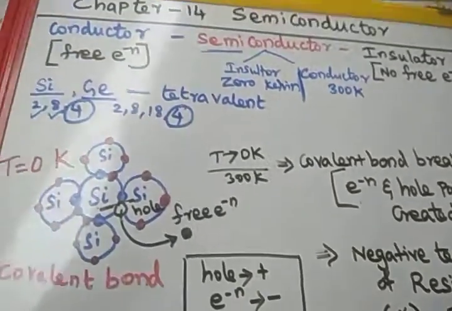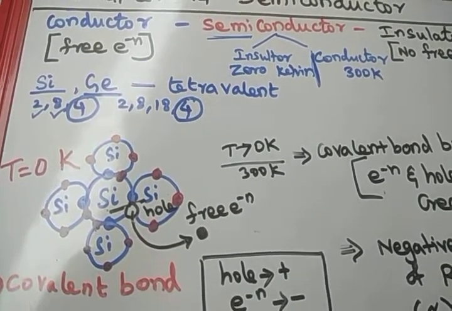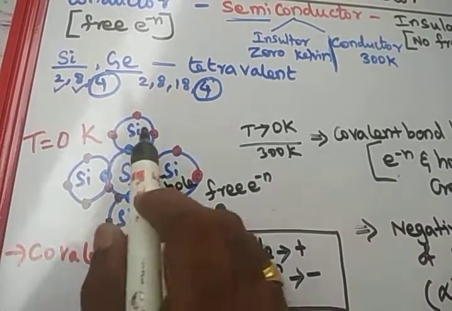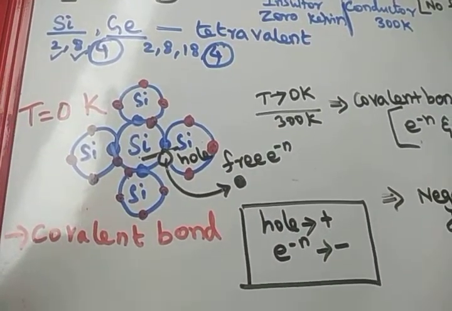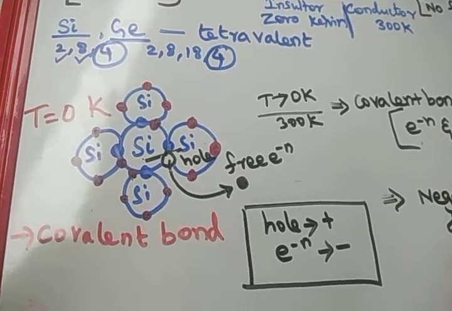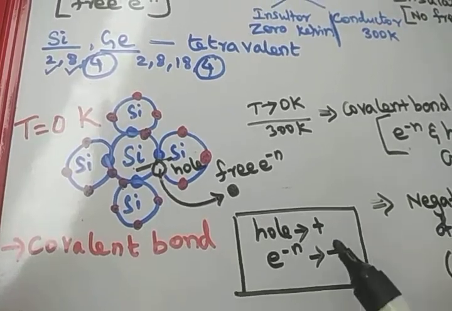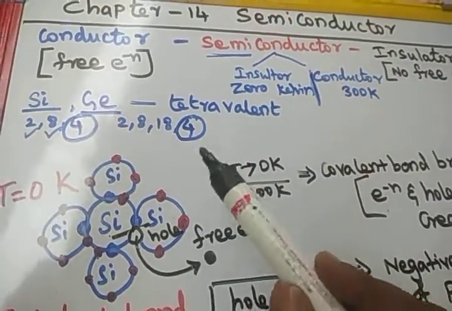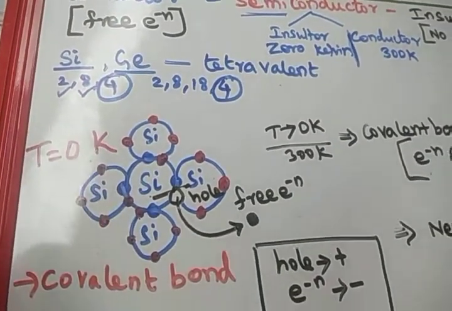Okay. So what is a semiconductor? A semiconductor is a tetravalent element. At 0 Kelvin, it will act as an insulator because there are no free electrons available. At very low temperature, there will be no availability of free electrons. So again I will redefine what a semiconductor is. The properties of the semiconductor: a semiconductor is a tetravalent element. At 0 Kelvin it will act as an insulator.